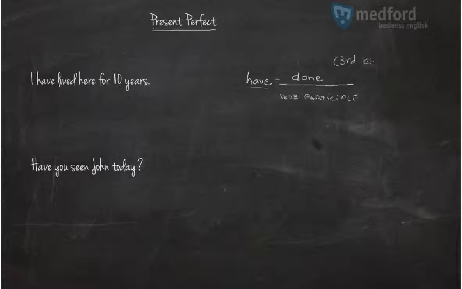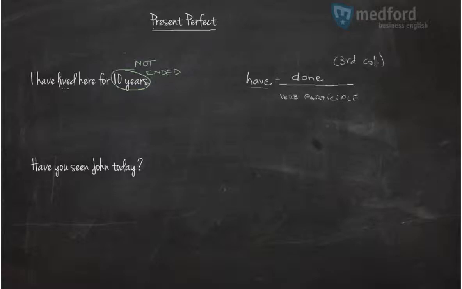Third column. Now let's take a look at the examples here. I have lived here for 10 years. So in this example, I noticed that there is a period, 10 years. And because I use the present perfect, I understand that this period of 10 years is not ended.